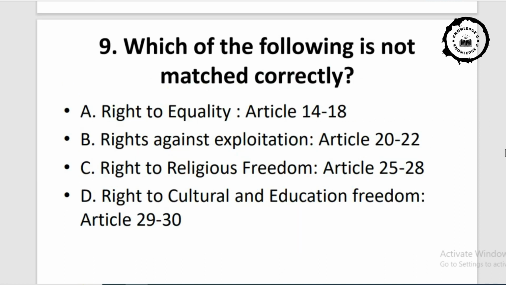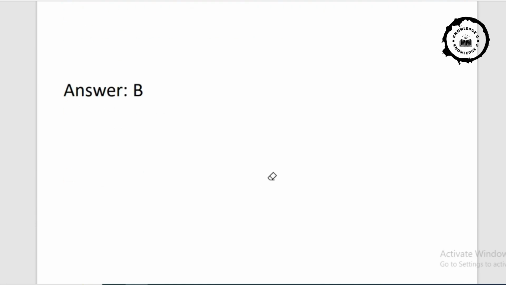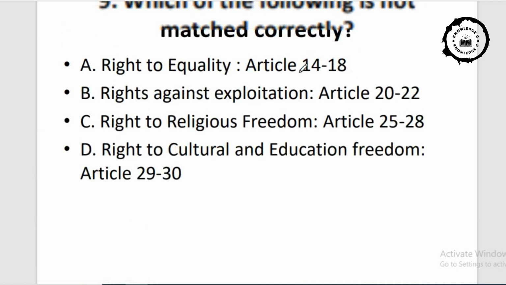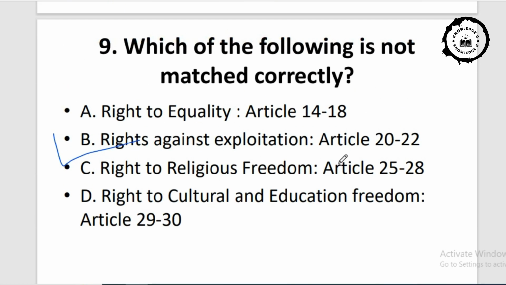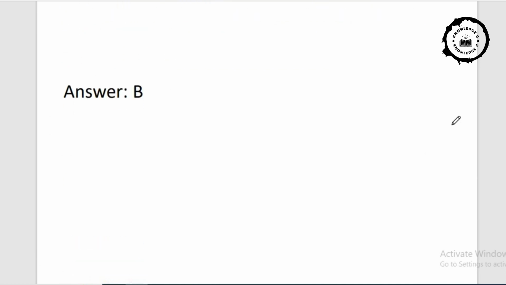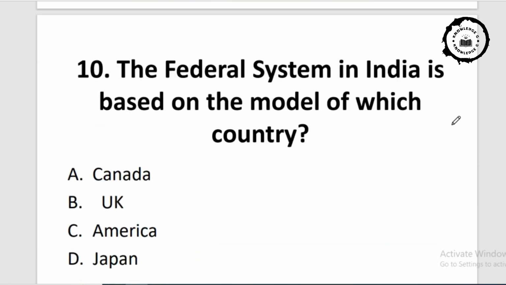Which of the following is not matched correctly? See, which of the following is not matched correctly? Look at option A, option B, option C and option D. And the correct answer will be answer B. You can easily see, rights against exploitation relate to Article 23 and 24. Now come to the next question and explanation.